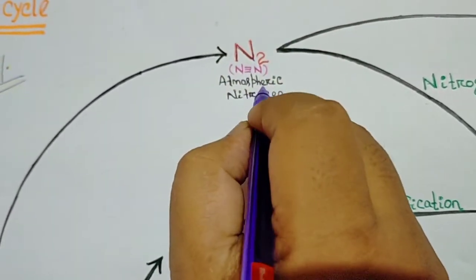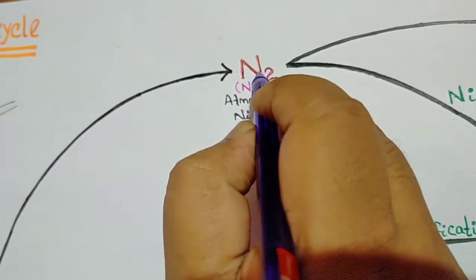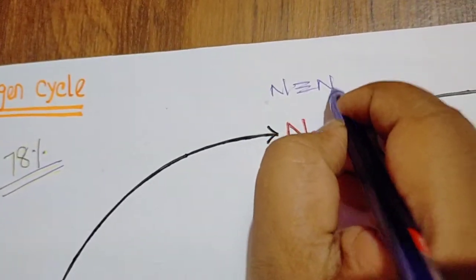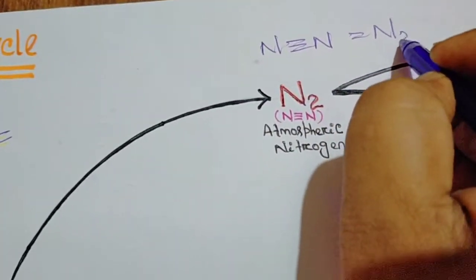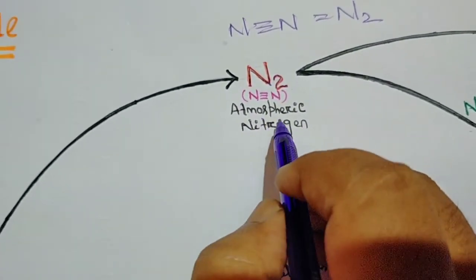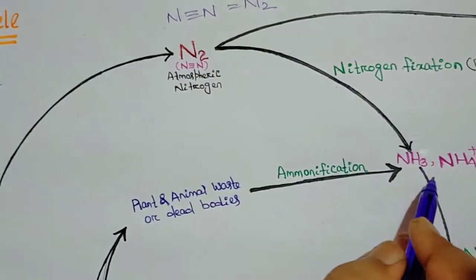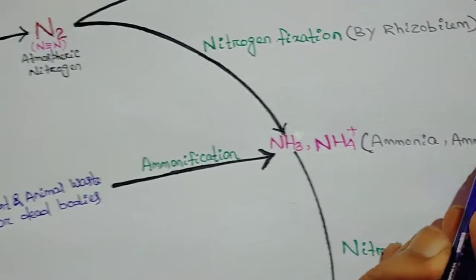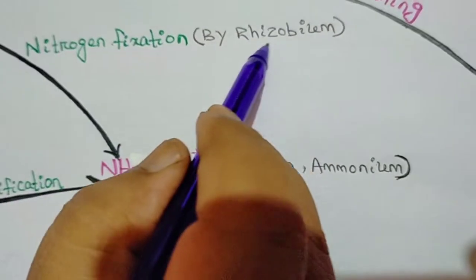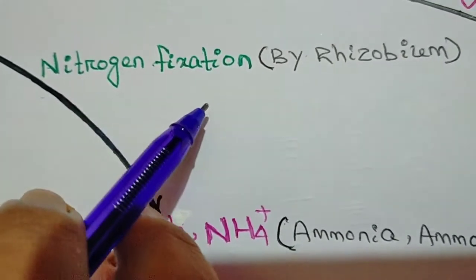It is called molecular nitrogen because it is present in N2 form. Nitrogen, triple bond nitrogen, that is N2 in molecular form. That's why in some books it is written as molecular nitrogen. This molecular nitrogen is converted into ammonia or ammonium with the help of bacteria known as Rhizobium, which are present in the root nodules of leguminous plants.